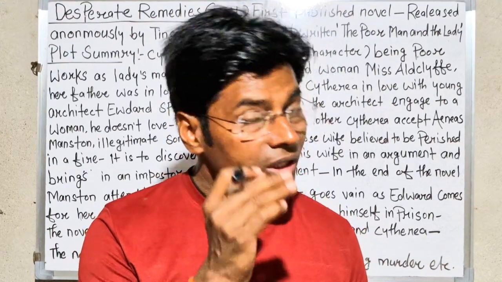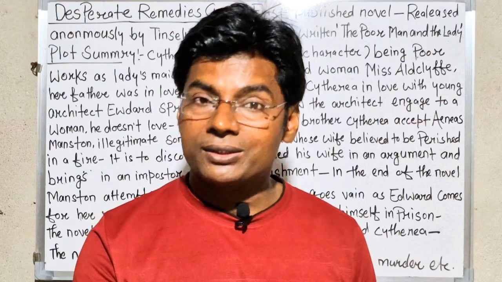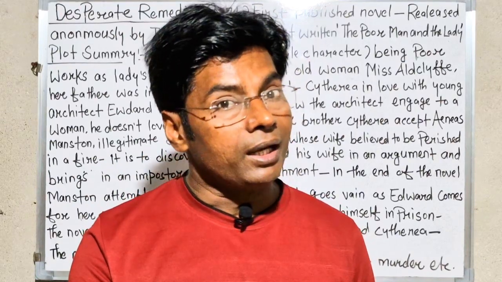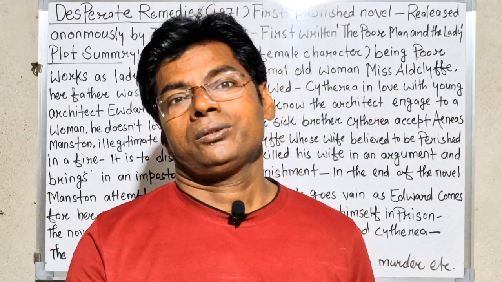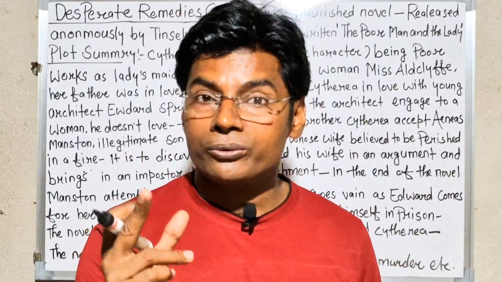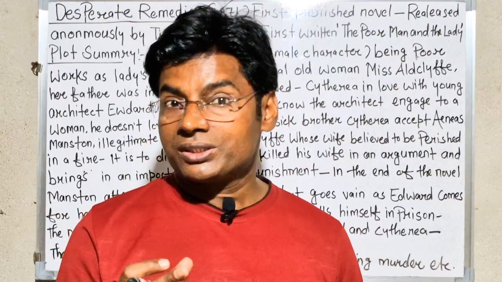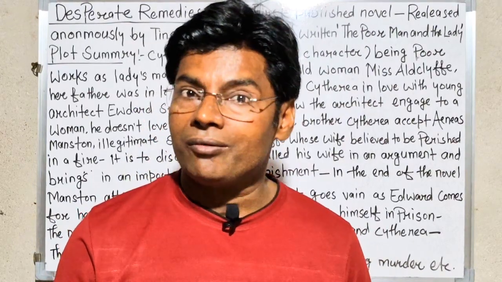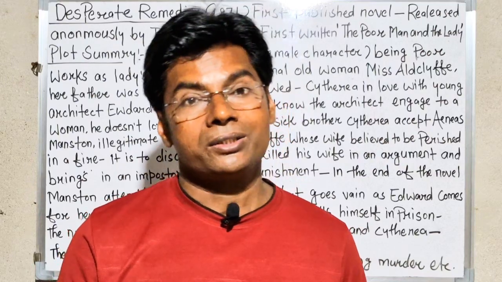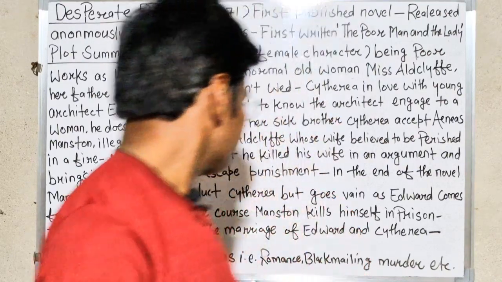But the moment he is just going to abduct her, who appears on the scene? Edward Springrove, the young architect, who is secretly in love with Cytherea, appears and rescues her from being kidnapped.